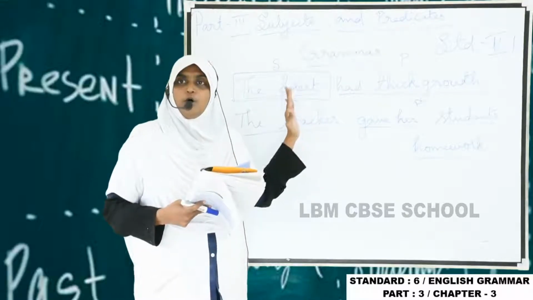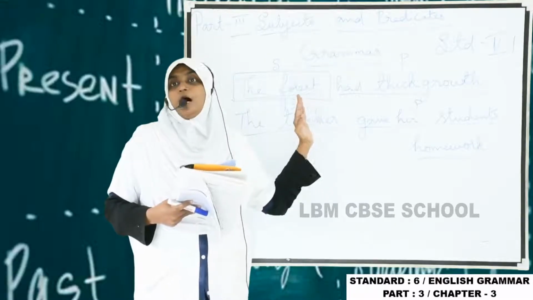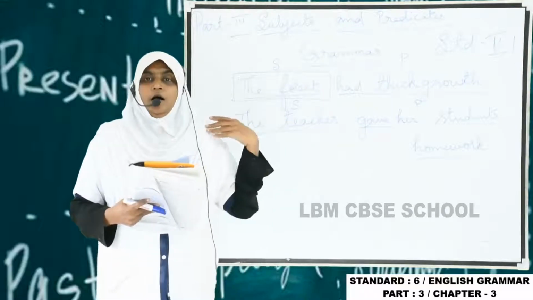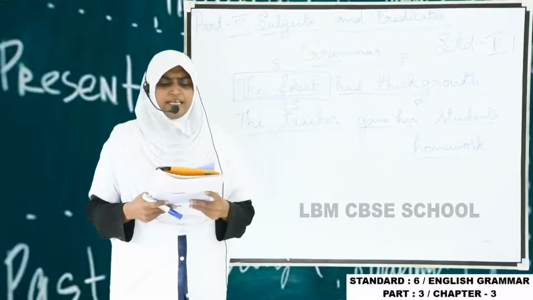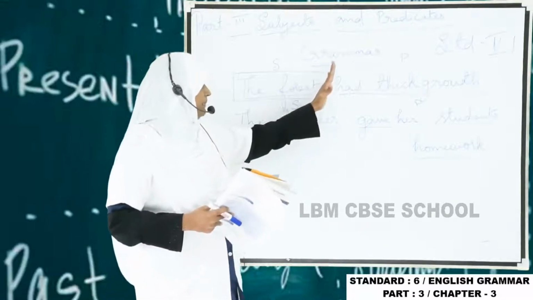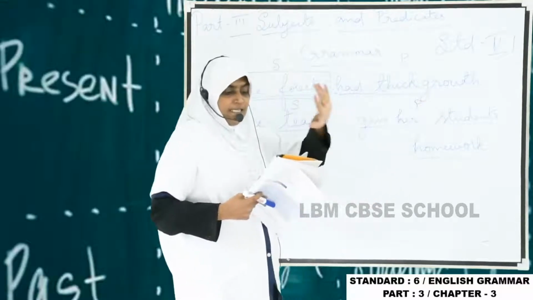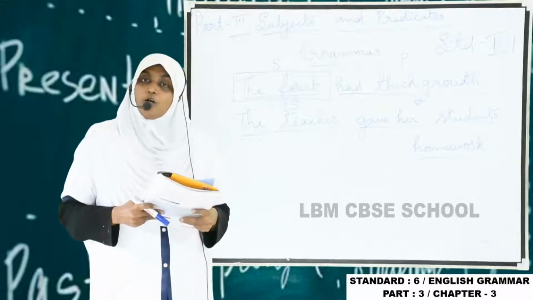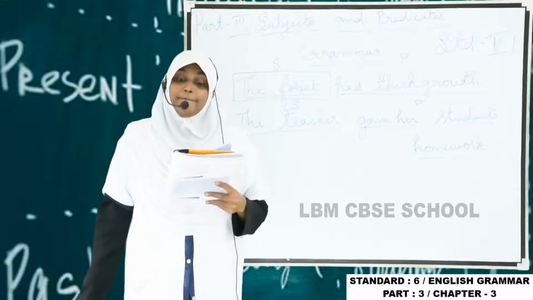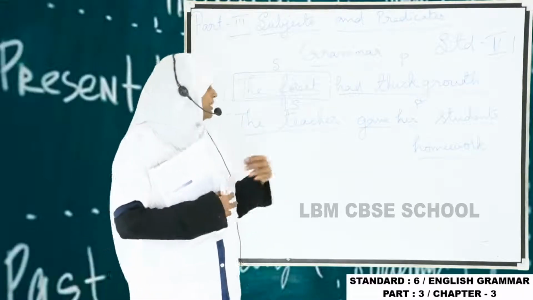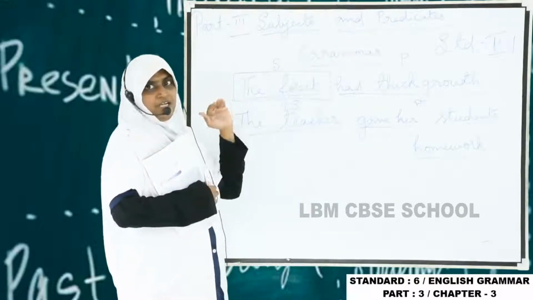Understand? So the subject always, whether it might be a pronoun or a noun or a noun phrase. Noun phrase, I didn't teach you, so I will explain it later. The first part always comes the names. This is the second part. The second part is what we call the predicate. In the second part, something is said about that person or thing. So the second part is saying something about the subject.